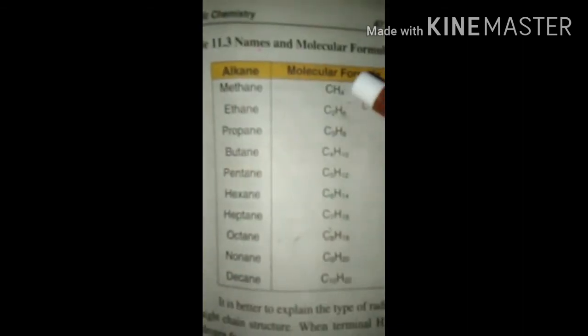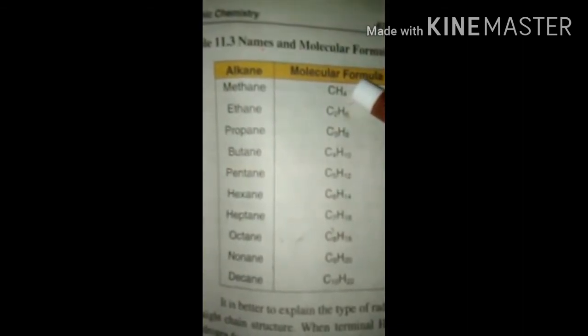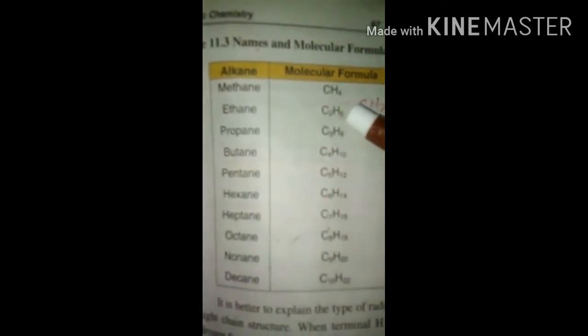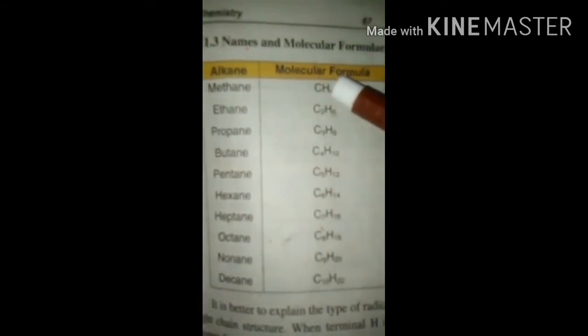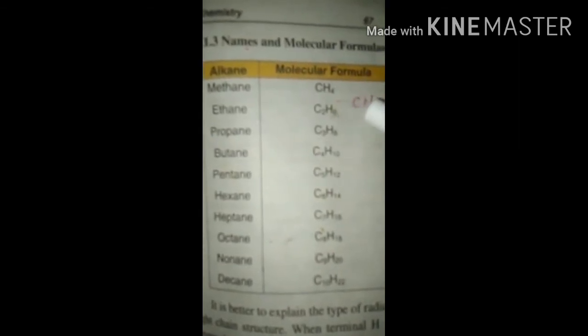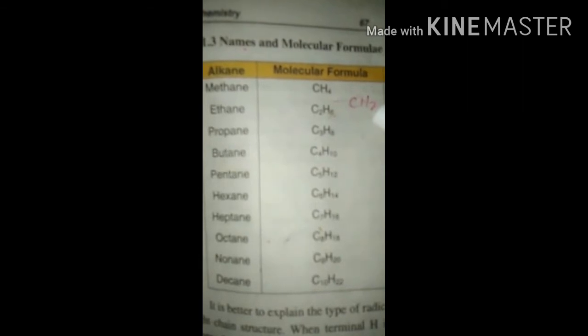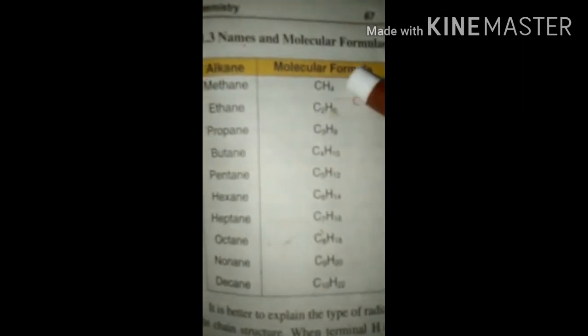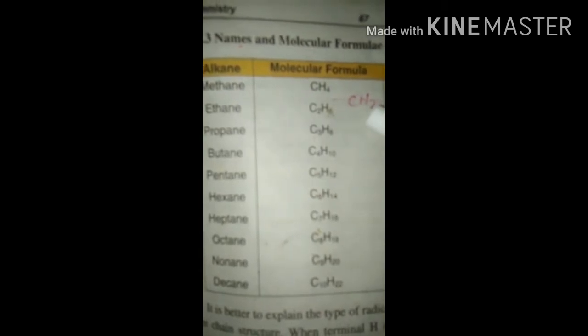Here you can see the series of alkanes. Methane is the first member, having the molecular formula CH4. Ethane is the second member, having the molecular formula C2H6. The difference between these two molecular formulas is a CH2 group. How? 2 minus 1 is 1 carbon, 6 minus 4 is equal to 2 hydrogens.